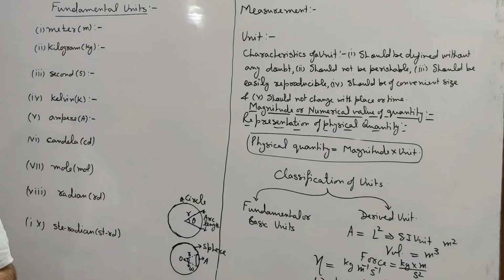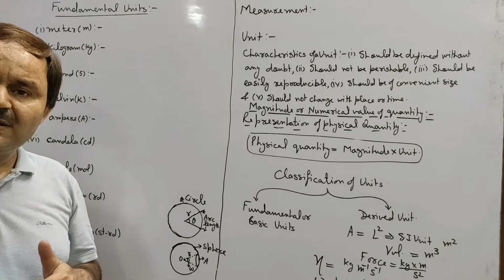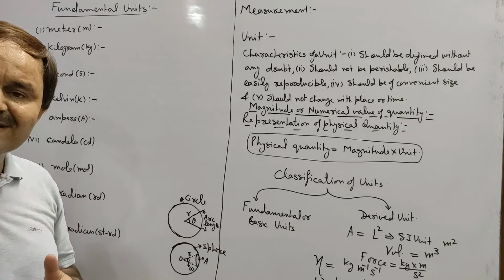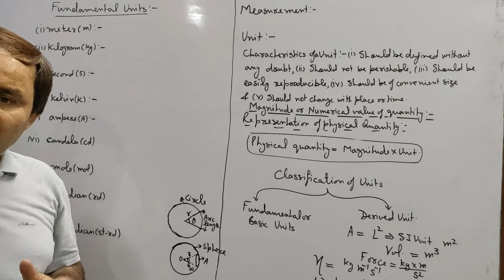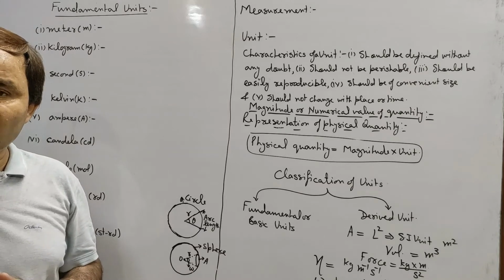Hence this definition was discarded. Later on we were defining 1 meter in terms of wavelength of orange red light in the emission spectrum of krypton 86.